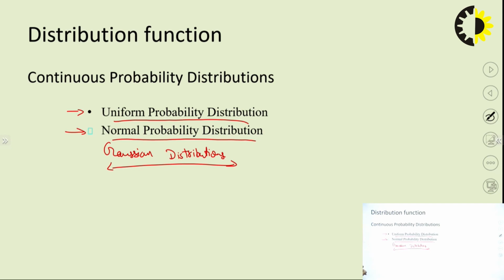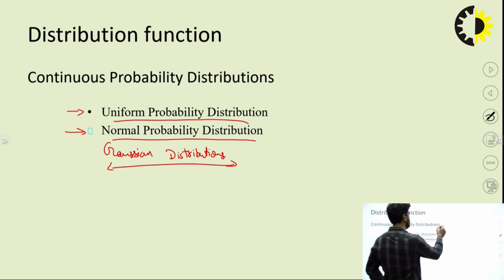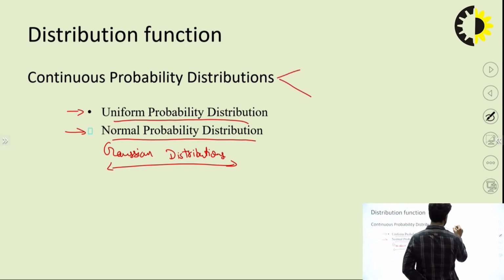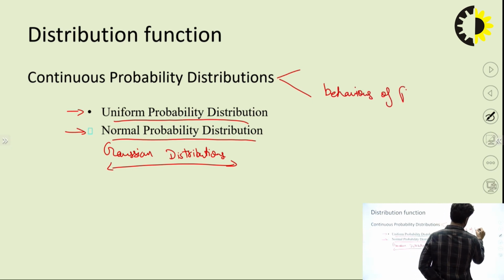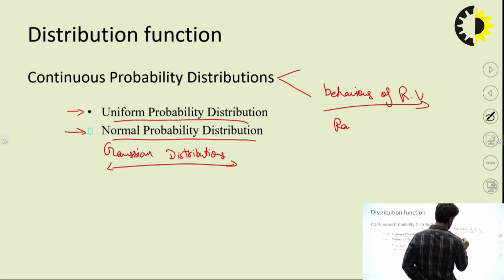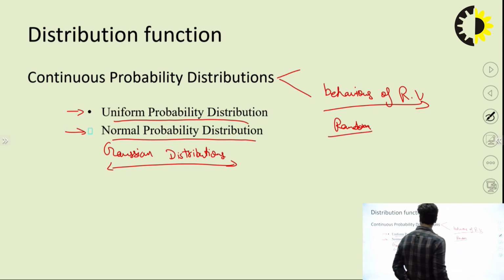In our course we will do the uniform distribution and the normal probability distribution. That will give you the behavior of the random variable. How is our random variable distributed? It is the predefined PDF function.